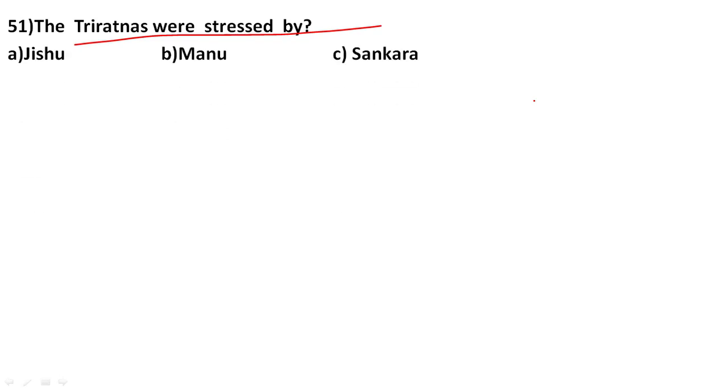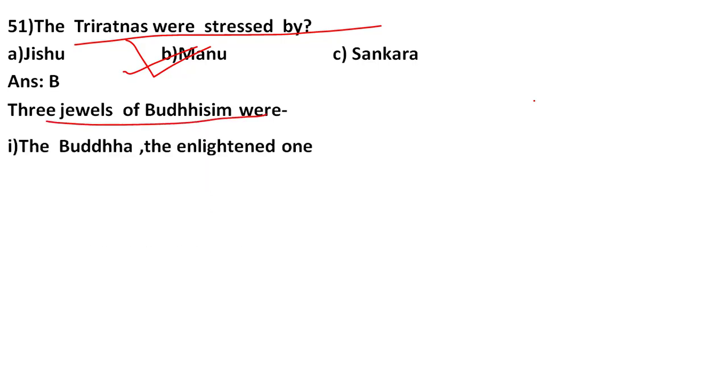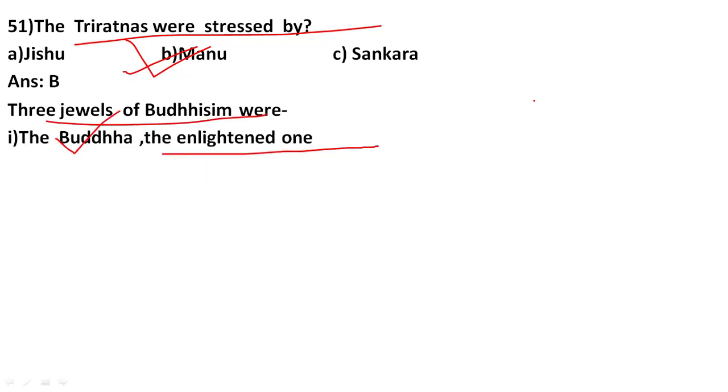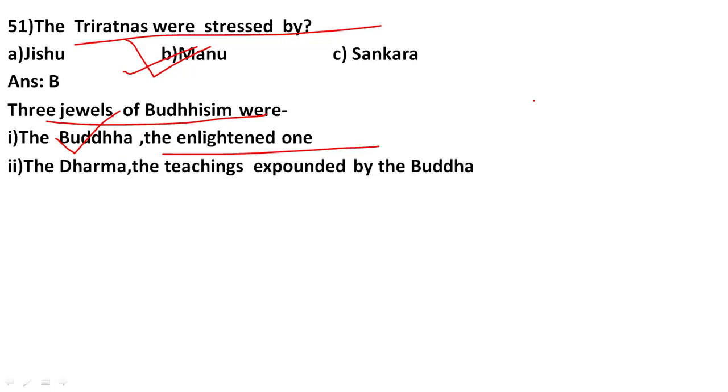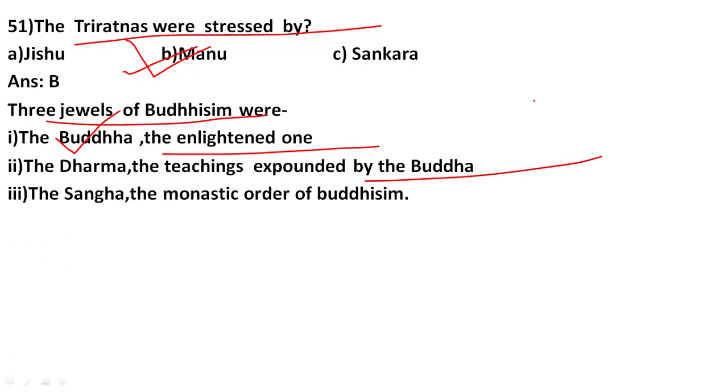Then the Triratnas were stressed by, so the Triratnas were stressed by Manu. And what were the Triratnas of Buddhism? This was known as the three jewels of Buddhism, and it was stressed by Manu. The three Ratnas of Buddhism were, number one, the Buddha, the enlightened one, who was more powerful, more knowledgeable. Number two is the Dharma, the teachings expounded by Buddha. And third is Sangha, the monastic order of Buddhism. So these three were the three Ratnas of Buddhism, stressed by Manu.